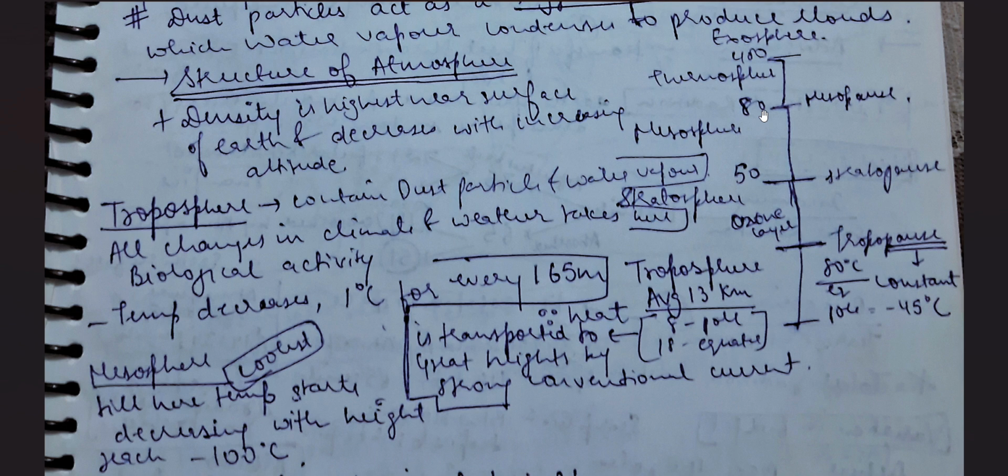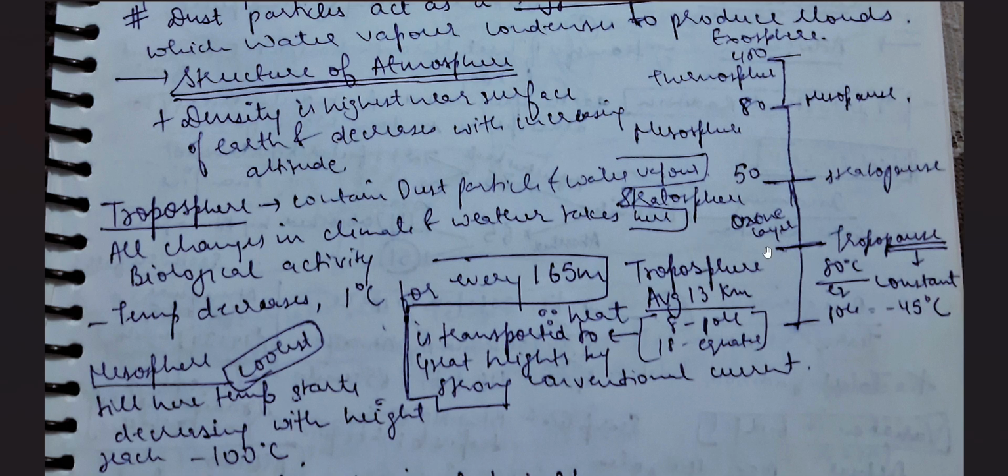Then after the troposphere, there's the tropopause. Tropopause is a layer which separates the stratosphere and the troposphere. Also, the temperature here is constant, stable, that is why we call it tropopause. And they also mentioned the temperature: 80 degrees Celsius at the equator and minus 45 degrees Celsius at the poles.